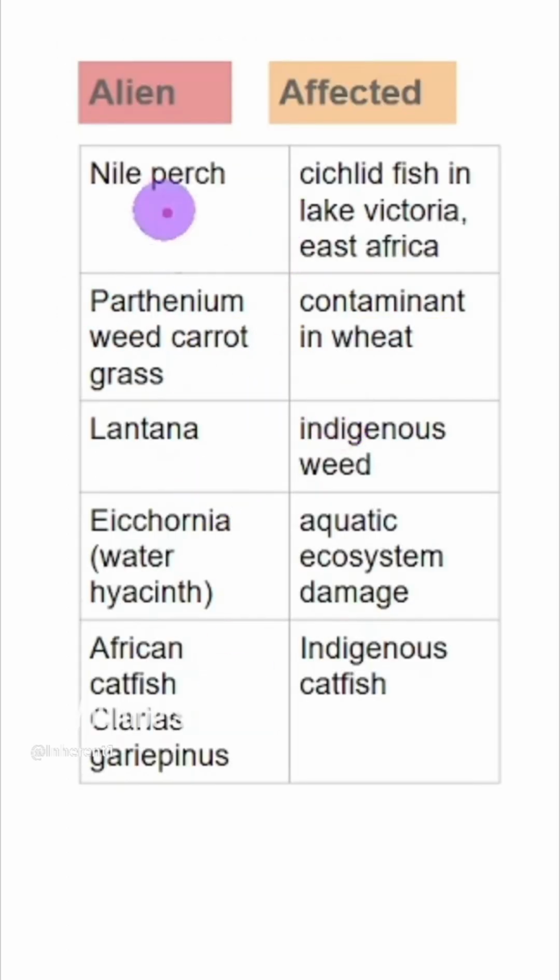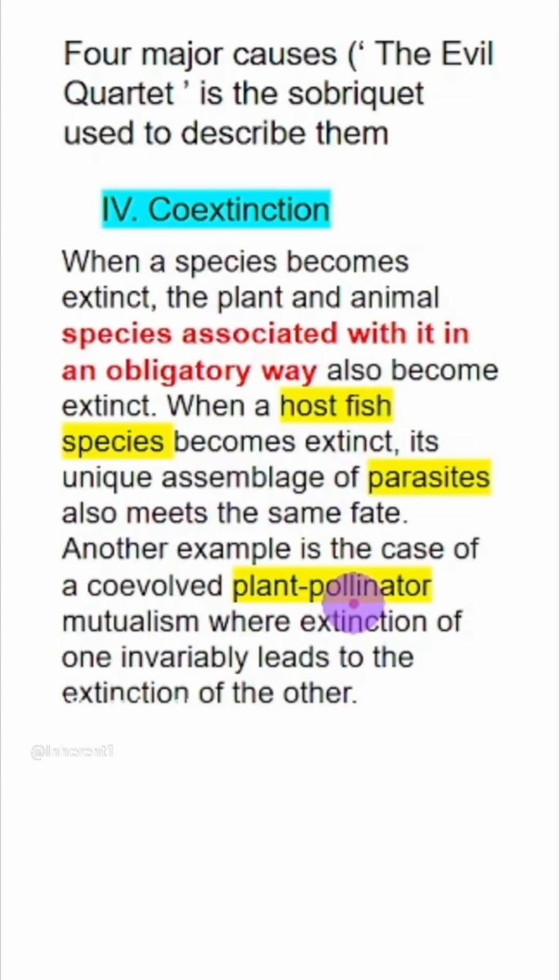These are certain examples of alien species and the affected indigenous species. This example is mentioned in sexual reproduction in plants also. Parthenium, carrot grass, which was a contaminant in wheat. It causes pollen allergy in humans. For this topic, you need to remember two examples, host fish species and parasite. If this is lost, the parasites are also lost, co-extinction of both. Another example is plant and pollinator.